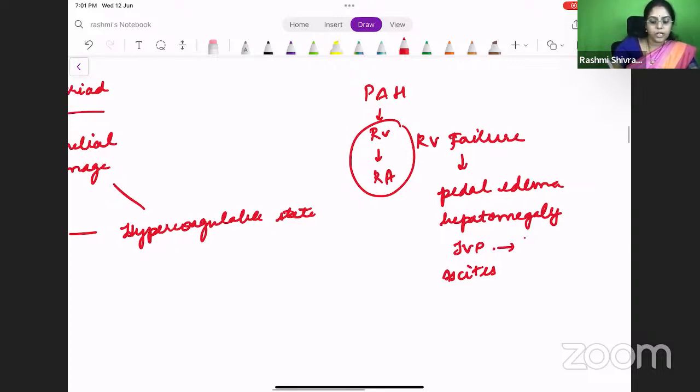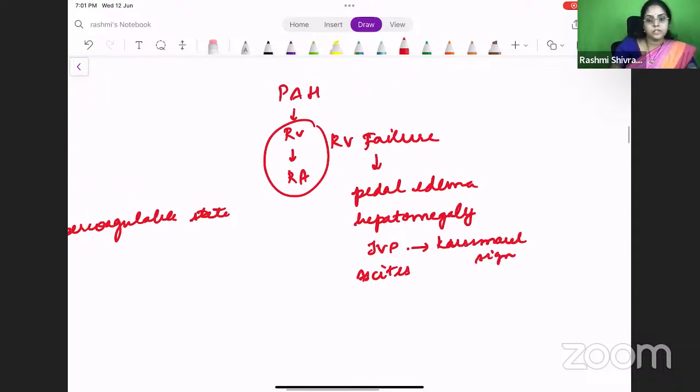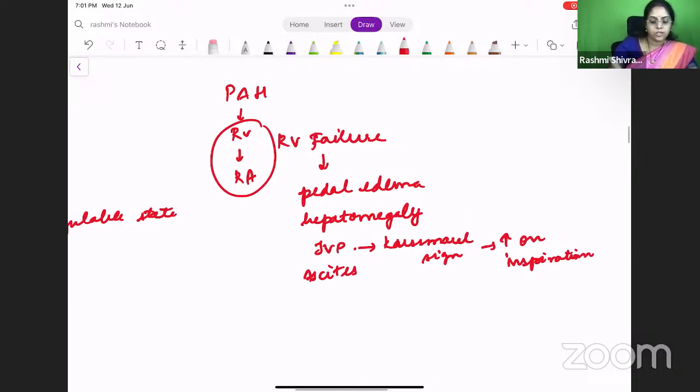Then along with JVP, you will have a Kussmaul sign, right? Kussmaul sign is also another MCQ. That is the JVP increasing on inspiration. So that is called Kussmaul sign. Kussmaul sign is again another MCQ: JVP increasing on inspiration, which is found in right ventricular failure. This is called Kussmaul sign. Right? Okay.